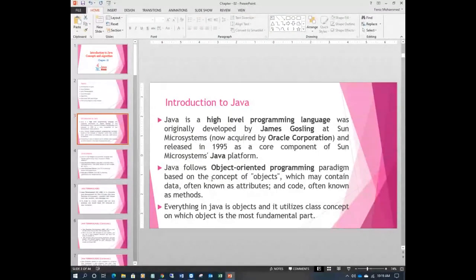It was developed by a person named James Gosling, initially at a company called Sun Microsystems, a big industry. Under this company he developed Java. But now it is acquired by Oracle, so this product Java is taken care of by Oracle Corporation. Since then Sun Microsystems is no more. It is now a product of Oracle, and when you try to download Java, it will redirect you to the Oracle website.